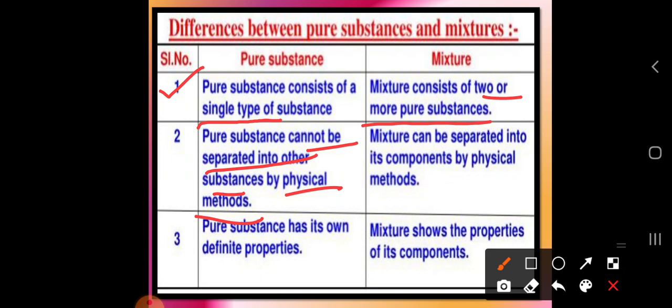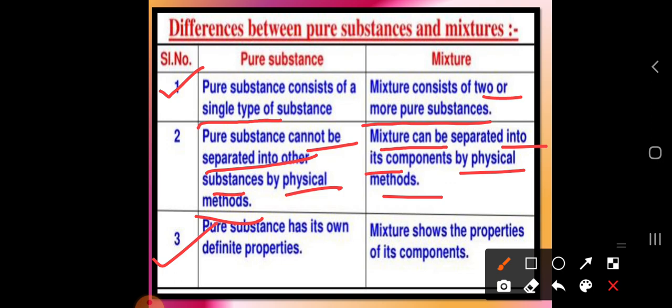Then what about the mixture? A mixture can be separated into its components by physical methods. Yes, a mixture has this criterion: we can separate it into its components by physical methods, because it is a mixture, so we can separate it.